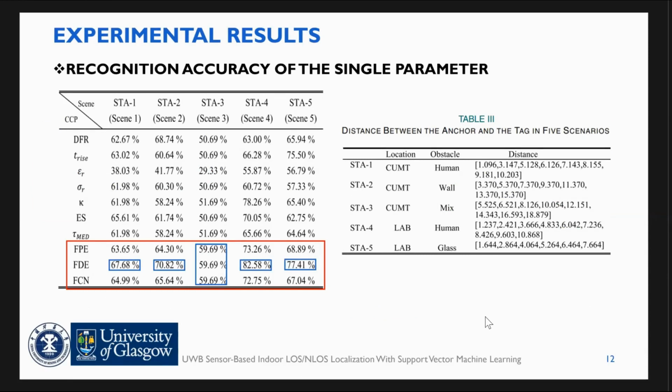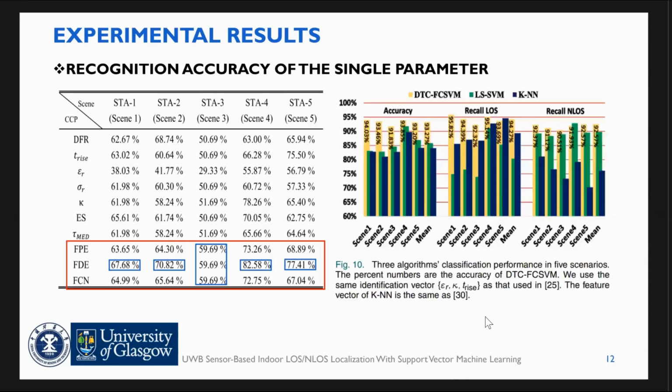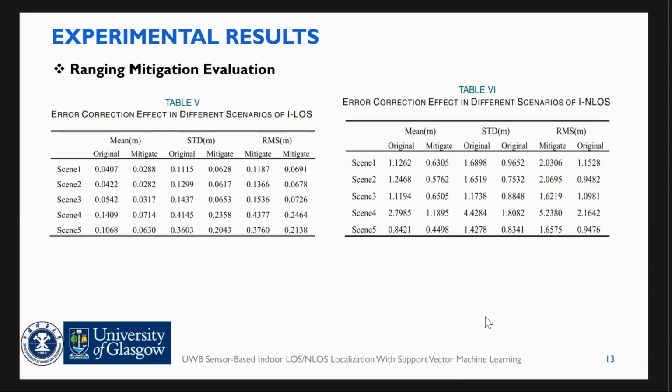The left paragraph compares the accuracy of the signal features, including both existing features and our new features. It shows that the new features have higher accuracy and greater responsiveness in various environments, with accuracy reaching up to 82%. The NLOS recognition provided by our team also outperforms existing research in terms of accuracy and recall. Unlike existing research which only corrects NLOS data, our team additionally corrects NLOS data. Table 5 shows the correcting NLOS errors with improvement of more than 40%.